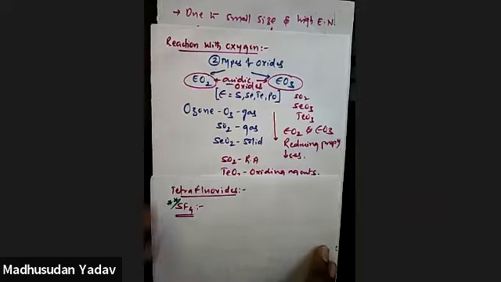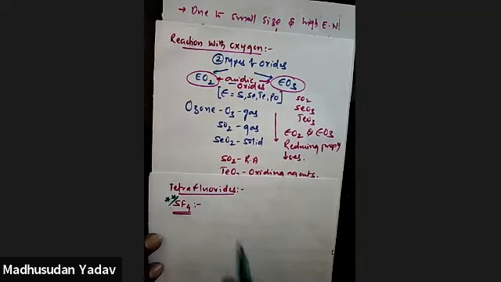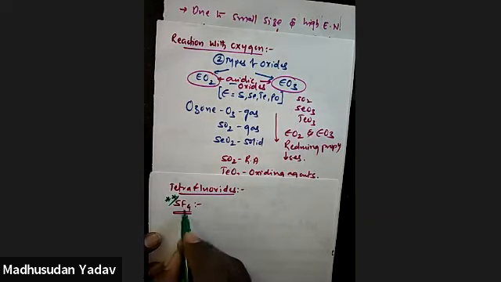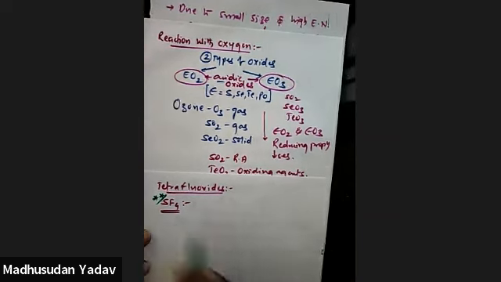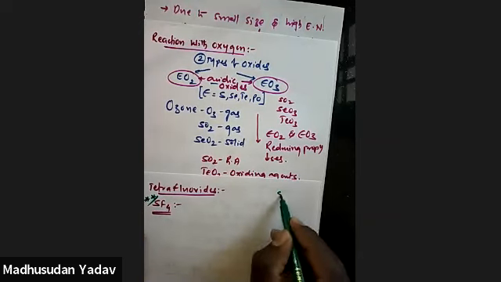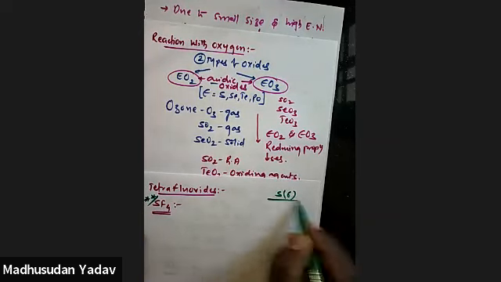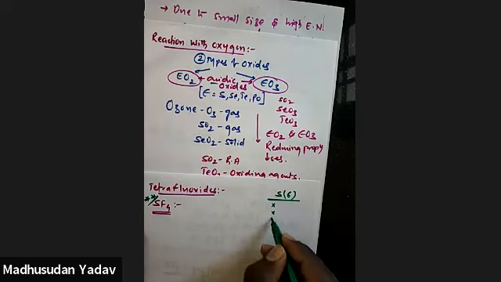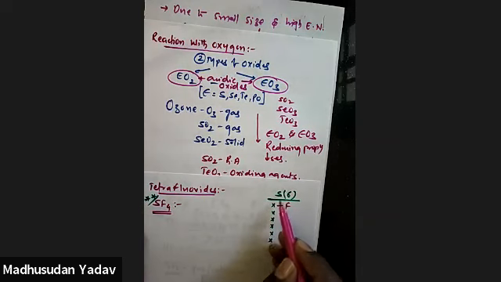Okay. SF4. If you take SF4, here there are 4 sigma bonds with 4 fluorines, and sulfur has 6 valence electrons in total. So how do we find its geometry? Sulfur is in the 6th group, so 6 valence electrons are there: 1, 2, 3, 4, 5, 6. And there are 4 fluorines.